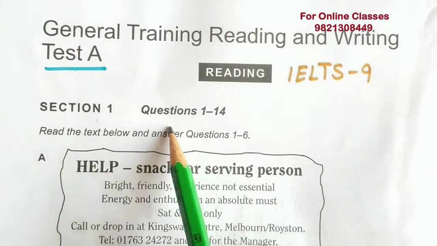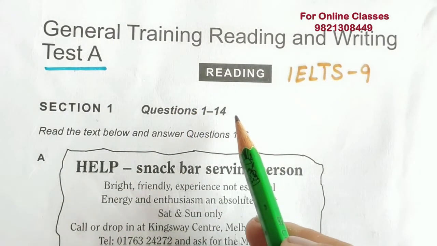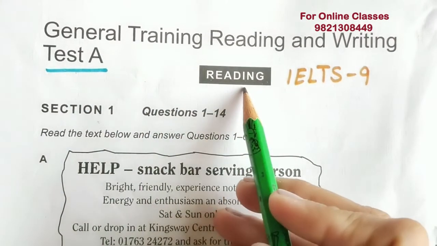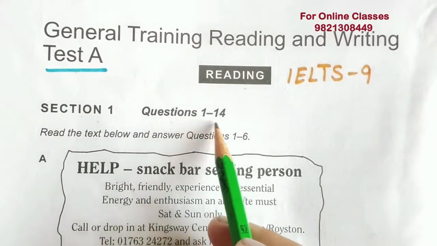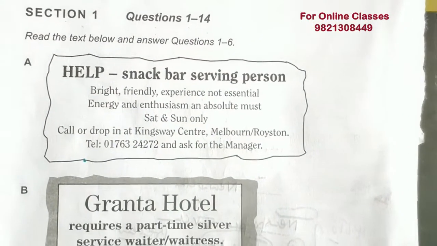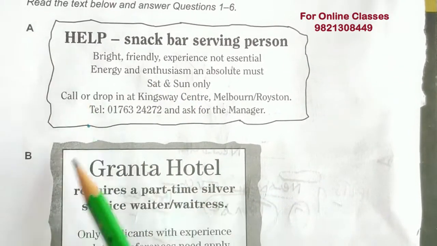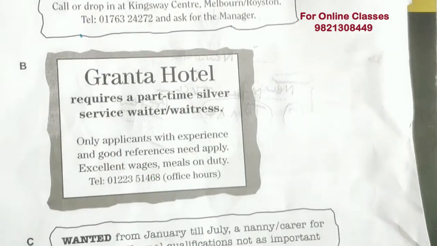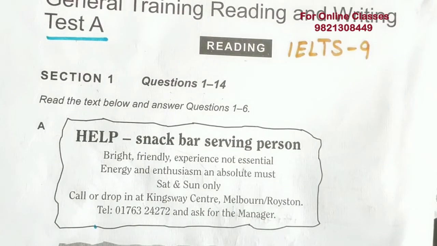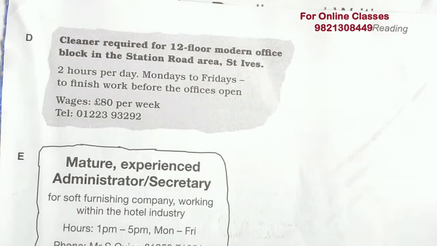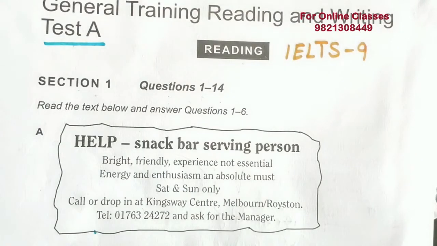This has section 1. Of course, GT reading has been divided into two sections. This is reading passage 1, section 1, questions 1 to 14, and we have small paragraphs: for A, this is the information, for B, this is the information, for C, this is the information. Let's go to the question department and the other page for this. Now let's go to the question.